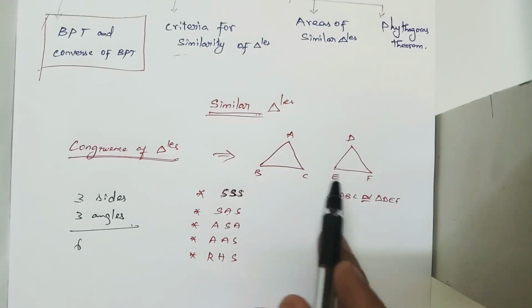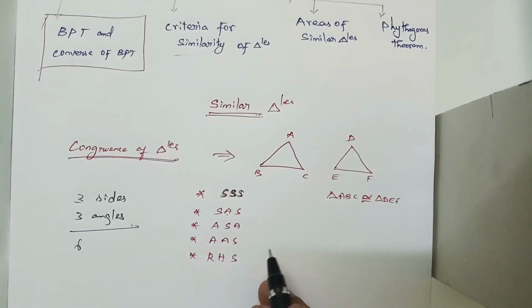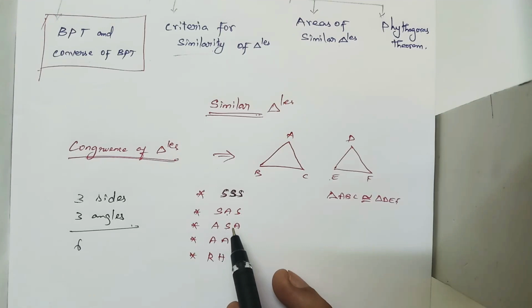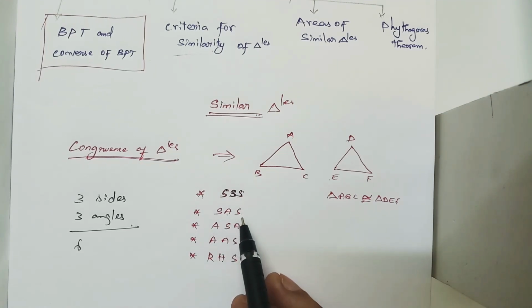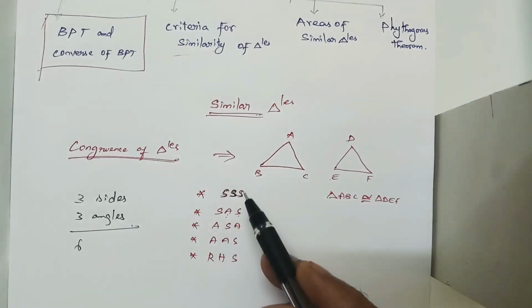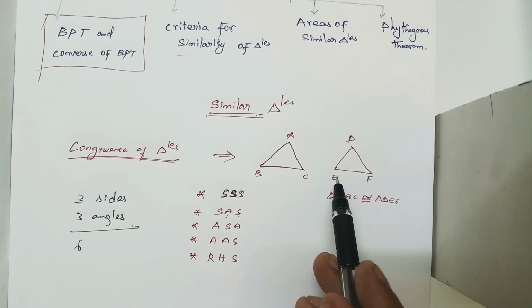are congruent. So with the help of these three measurements, whether it is triple S or SAS, whatever it may be: triple S means three sides of a triangle, SAS means two sides and one angle, and ASA means two angles and one side. With the help of this property, we find that the two triangles are congruent.